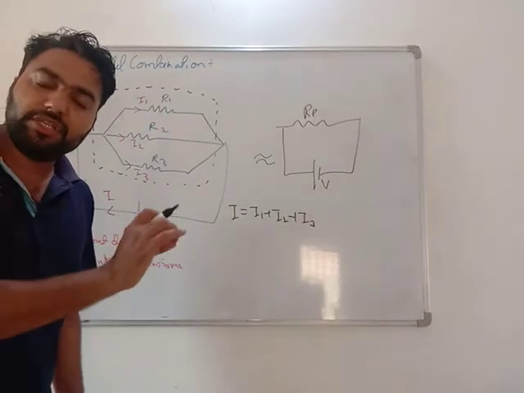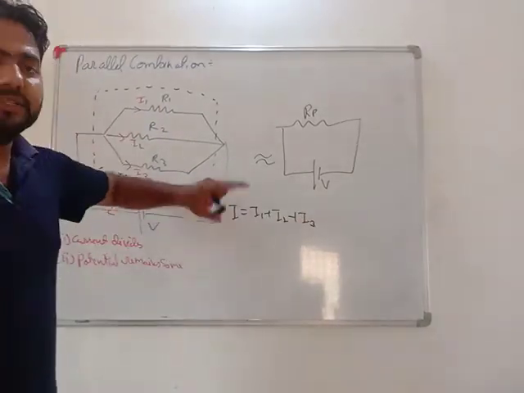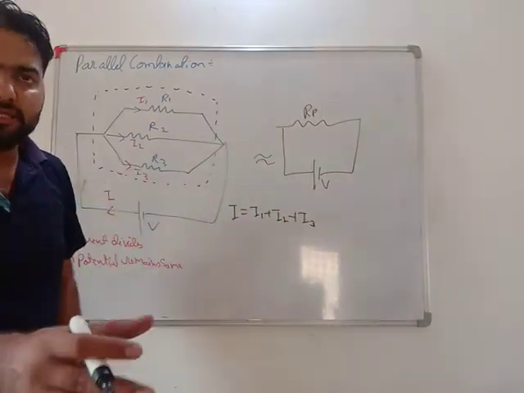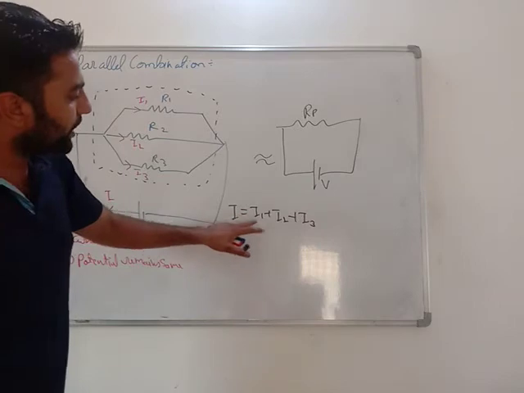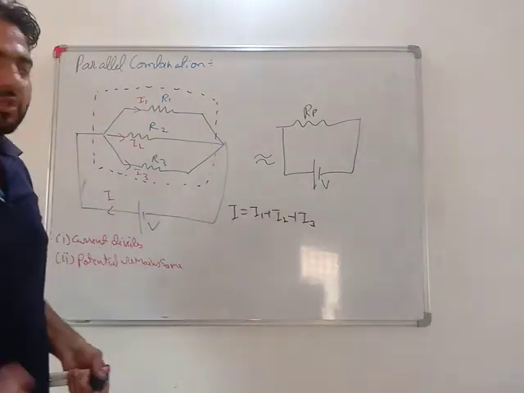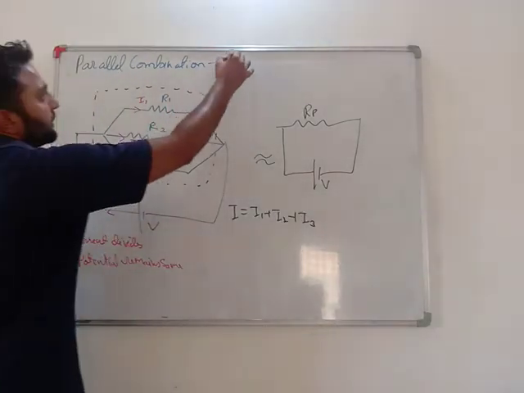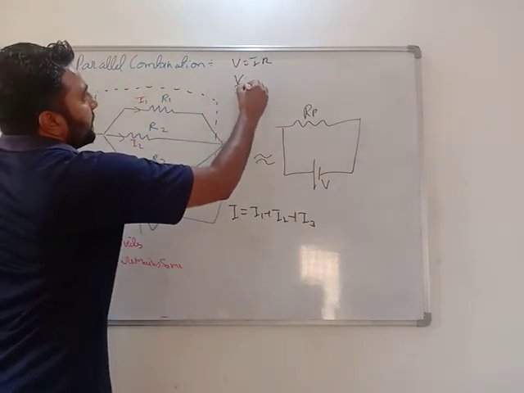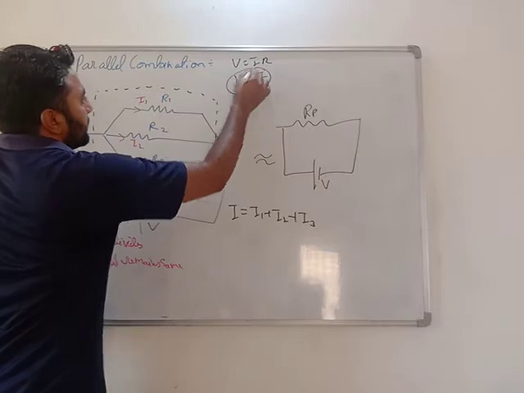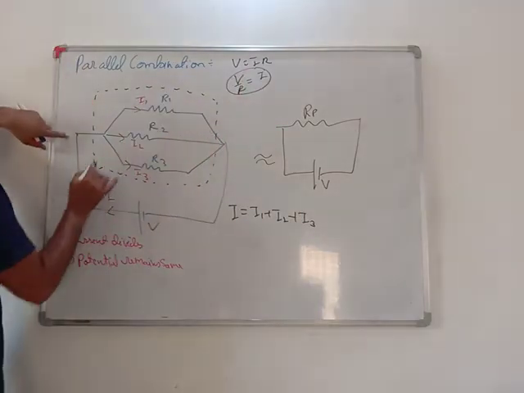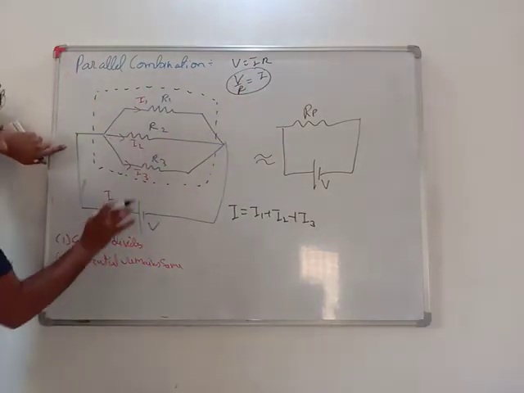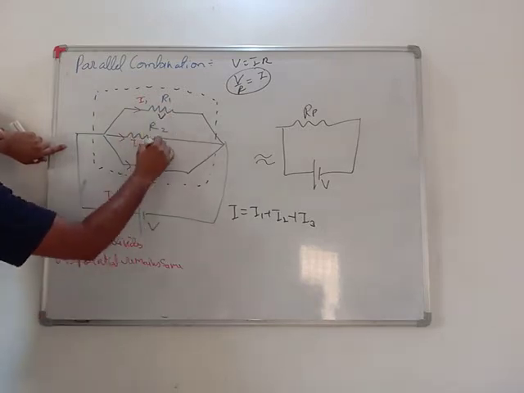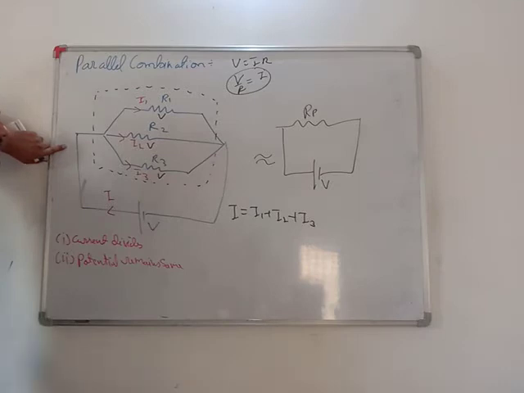Whenever you do the derivation, you need to keep in mind that in series V equals V1 plus V2 plus V3. Put the values, you will get the answer. In parallel, I equals I1 plus I2 plus I3. Put the values, you will get the answer. Very important: V equals IR. If R comes here, V by R equals I. Here the current gets divided, but the potential V is the same. Here it is V, here it is also V, and here it is also V.